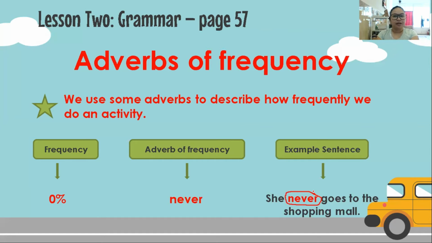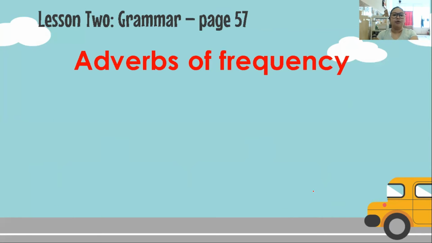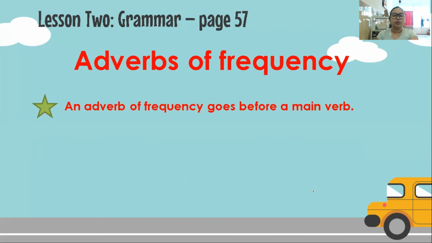Very good. Again, what are the 3 adverbs of frequency that we have just learned? Always, sometimes, and never. Very good. Now, where can we find the adverb of frequency? Or if we write it in a sentence, where do we put the adverb of frequency? What is the position of the adverb of frequency in the sentence? An adverb of frequency goes before a main verb.